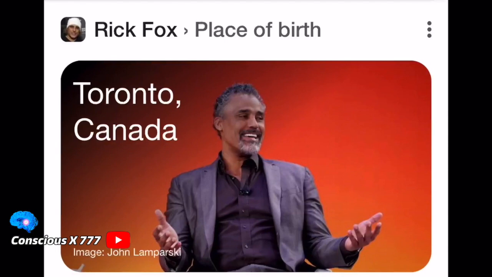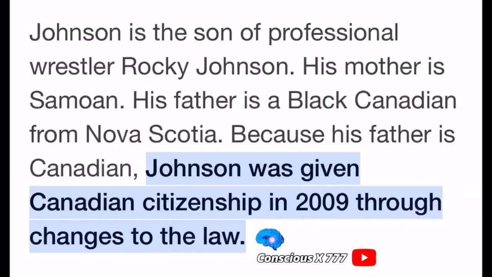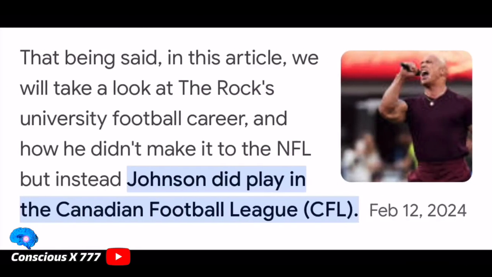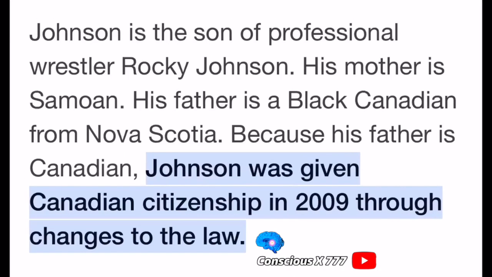Another connection is that Rick Fox is from Canada, and The Rock's father is from Canada, and The Rock got his Canadian citizenship in 2009, and he also played in the Canadian Football League. So that's a connection that he has to Rick Fox. Also, I want to point out the fact that The Rock's father was also a professional wrestler, and his name was Rocky Johnson.